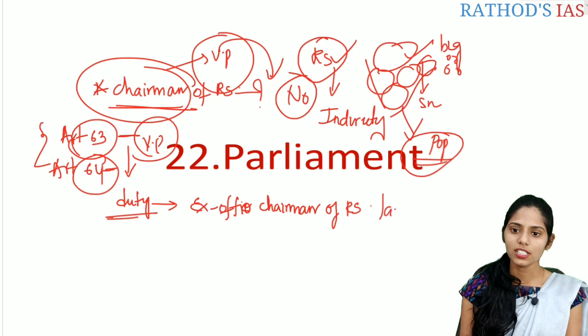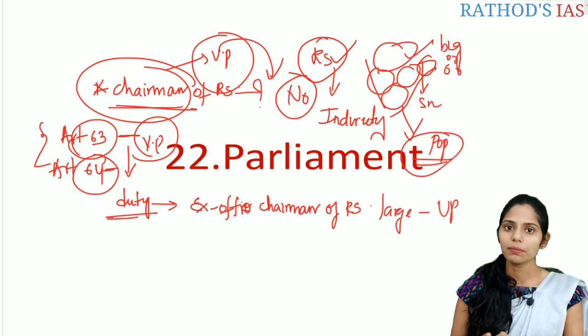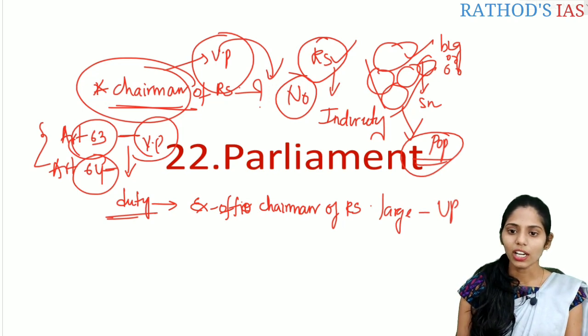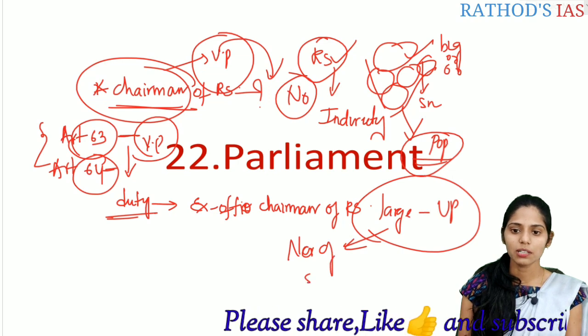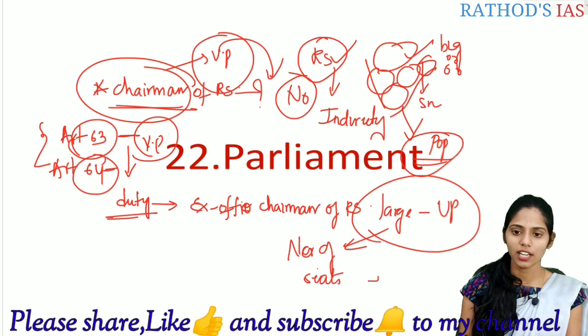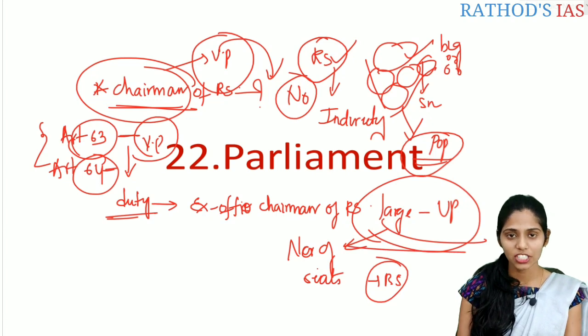There are some large states like UP, and some small states like Sikkim, etc. So the members who have the large number of seats in Rajya Sabha, if they are coming from the large states, they can dominate, correct?